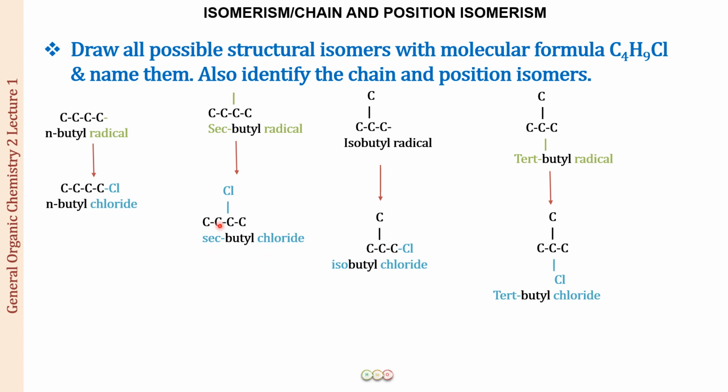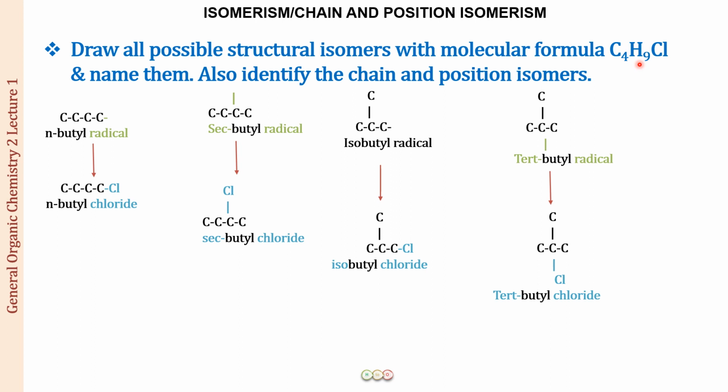Now the next thing is changing the carbon chain length from 4 to 3. When we do that, we again get two positions to put the chlorine atom. One is at position number 1, which can be either end, so it is position number 1 only, and the other position is position number 2. So again what you get is isobutyl chloride and tert-butyl chloride. So if you know the isomers of the alkyl radical, you can simply write the isomers for this compound.